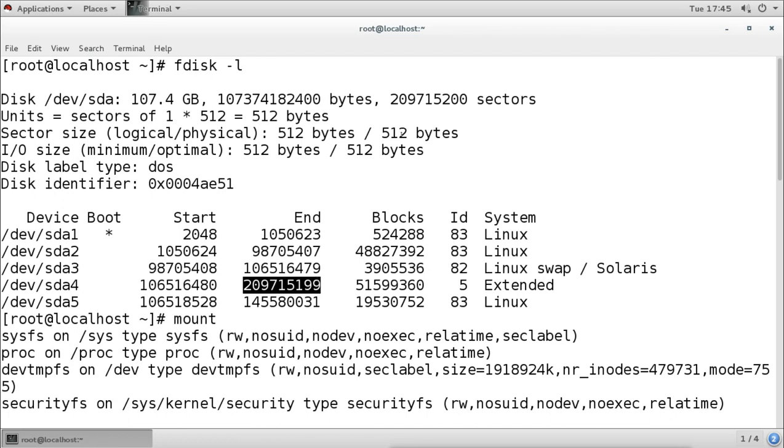So it is using the whole remaining space for this extended partition. And then inside the extended partition, it is creating the logical drive here. It is using 528, the same as this one, you can see. And then it is ending on this, but there is still some space remaining which we can use.